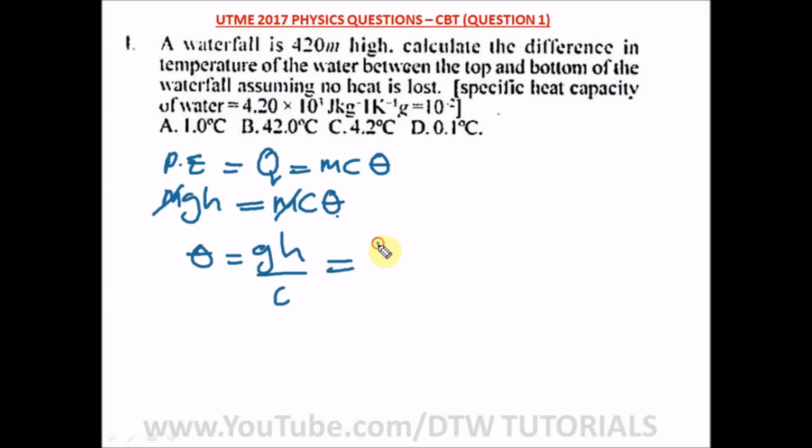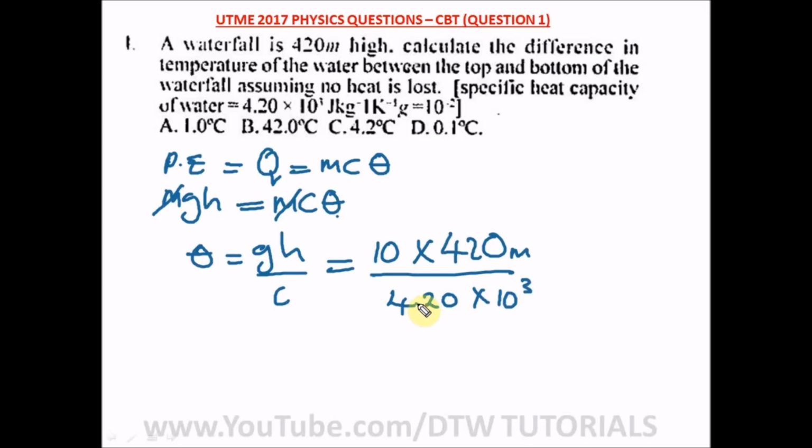So what do we have here? g is 10, then our height is 420 meters, and we'll divide by our specific heat capacity, which is 4.20 times 10 raised to power 3. Here we can move this decimal point 2 times, so we have 420.